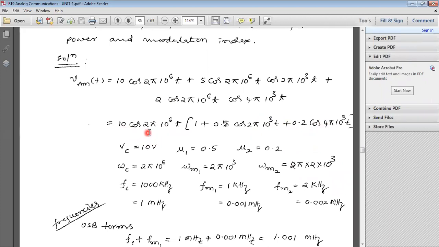By observing this term, we can consider it as Vc equal to 10 volts. If we consider this as a carrier signal, then the amplitude of this term is 10, so therefore we can consider it as Vc equal to 10 volts.